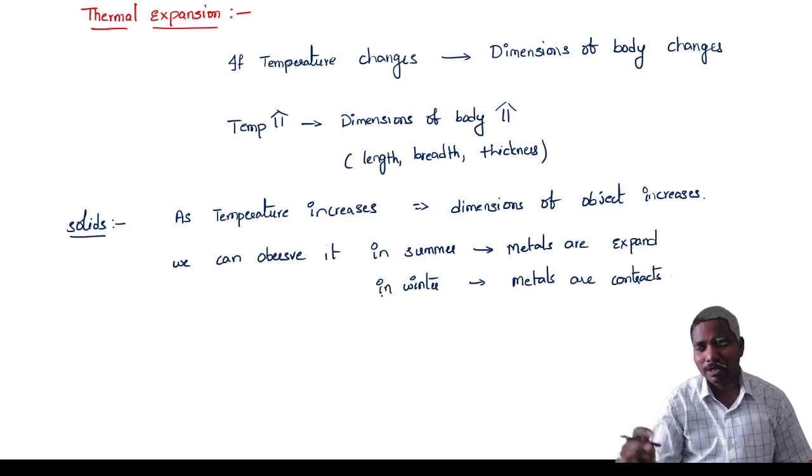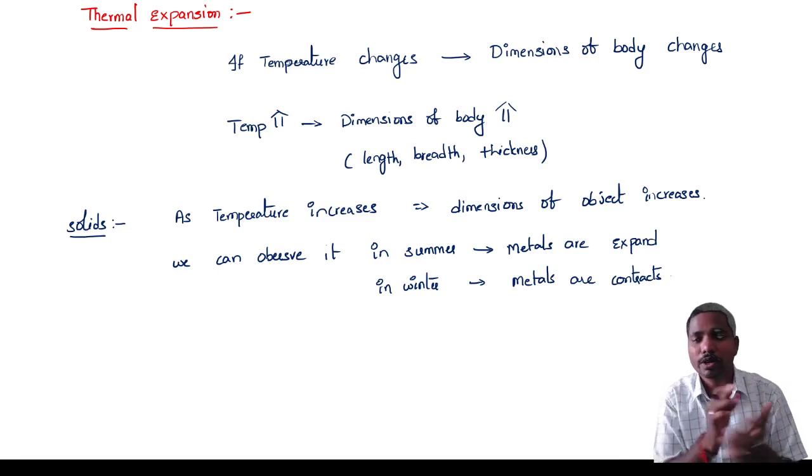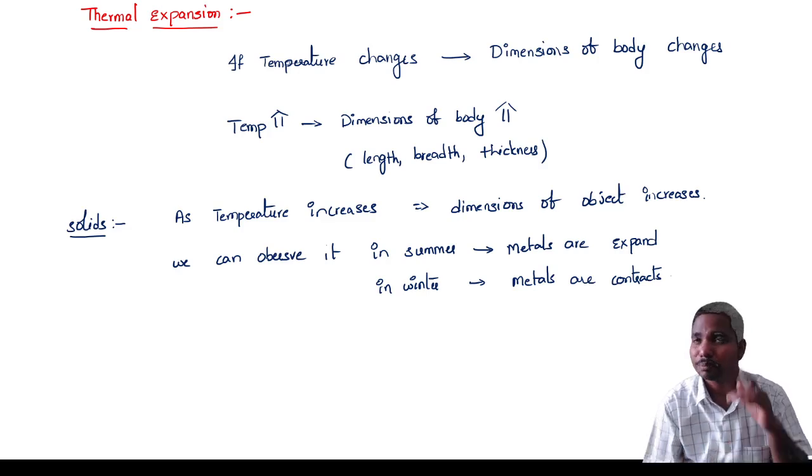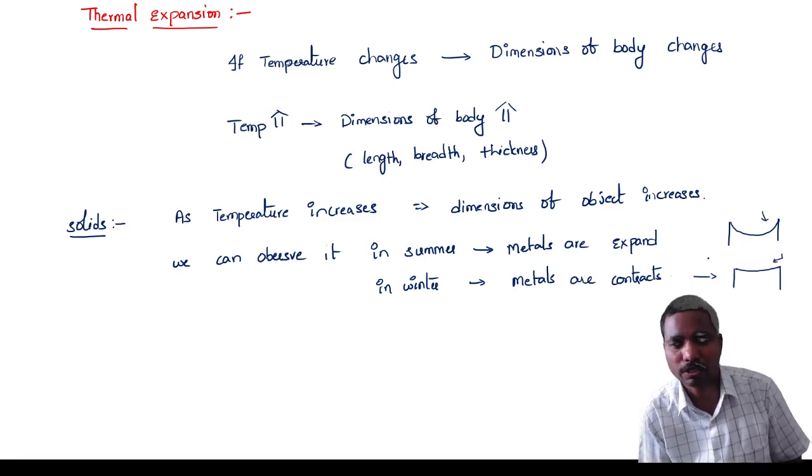We can observe this in electrical wires outside, beside the road. Aluminum wires, aluminum is a metal. If you observe in the summer, they will expand, so because of the expansion, the span is like this. In case of winter, the same wire contracts, so it is like this. Here it contracts, here it expands. Like this you can observe it in real time.